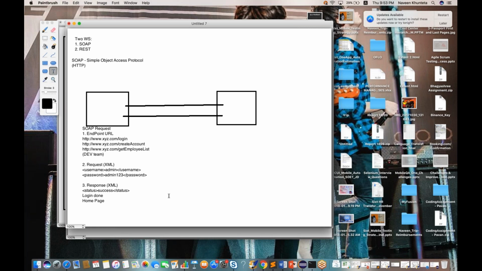What exactly will it do? Let's see, this is a page, and there are so many fields available on that particular page: first name, last name, age, employee ID, address, checkboxes like married or not married. So many things are there, and then we are clicking on one submit button over here. So what exactly is it doing?